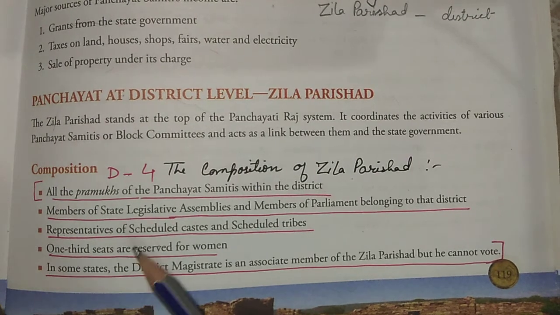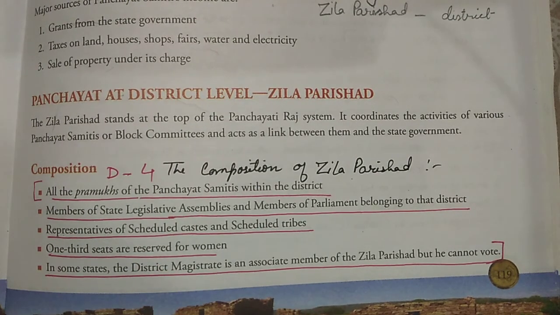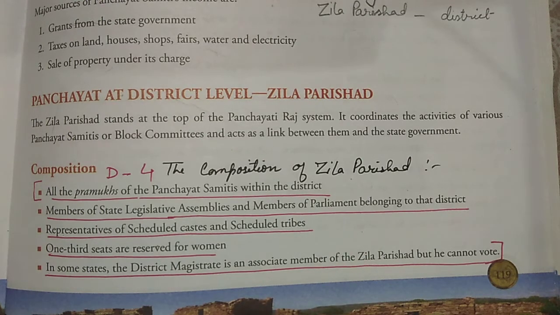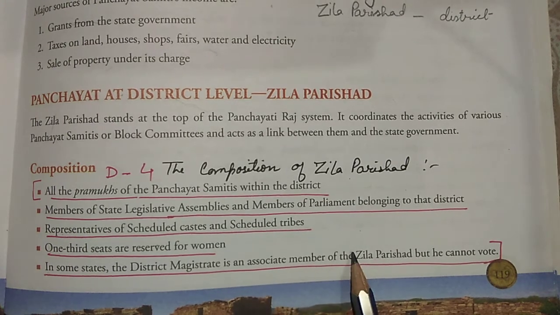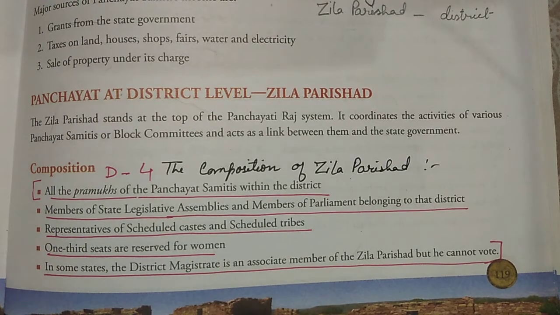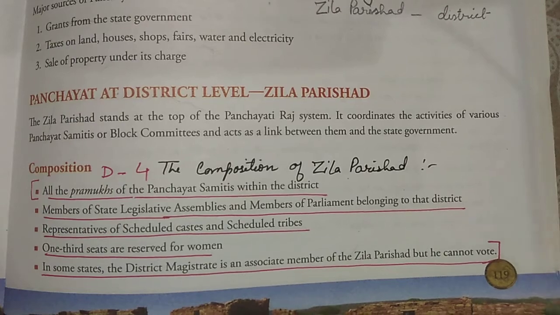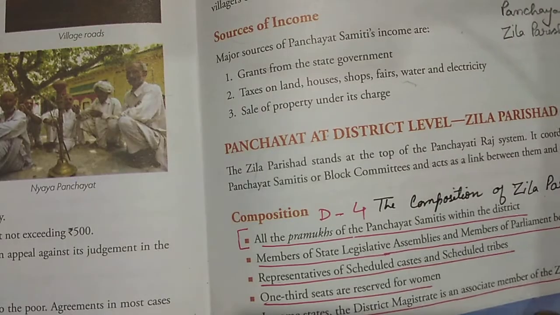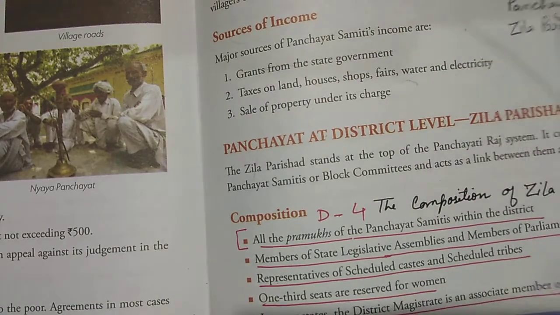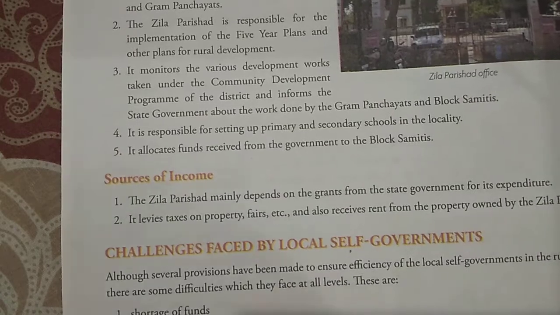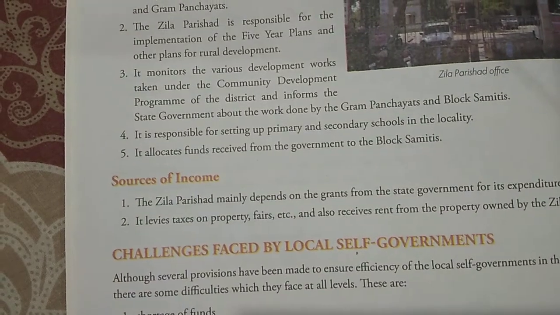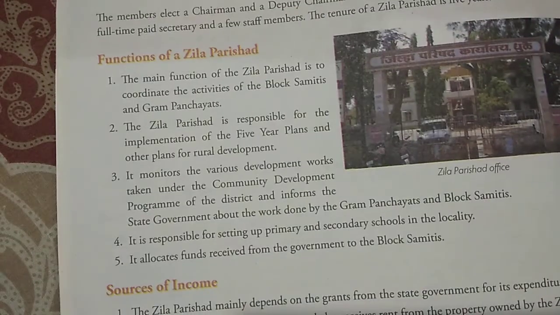And in some states, the district magistrate is an associate member of the Zilla Parishad, but he cannot vote. So sometimes the DM, the district magistrate, also becomes an associate member. Associate member means not the main member, but another type of member, a helping member. But he will not vote. Why will he not vote? Because he is appointed by the state government, so he is working for the government. So he will not be allowed to vote on any kind of issue where voting is done.